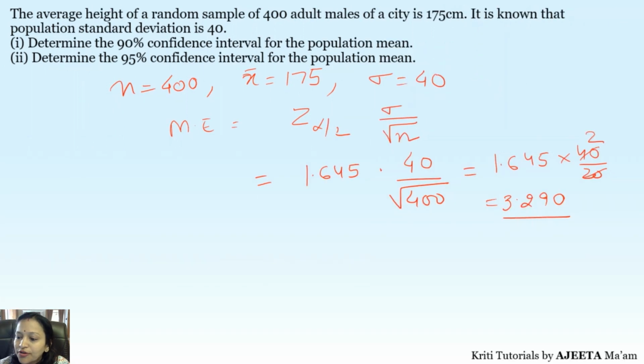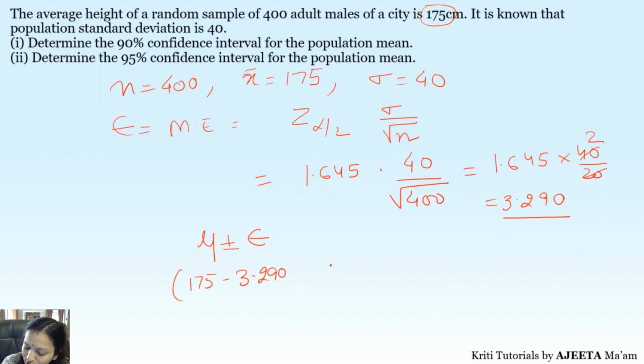Now let's find the interval for this. So for the interval, what do we have? We have been given the mean as 175, right? So the mean is given as 175. So we will add and subtract the margin of error to the mean. So what will you get? The answer is 175 minus 3.290 and 175 plus 3.290. So that will be your confidence interval for 90%.